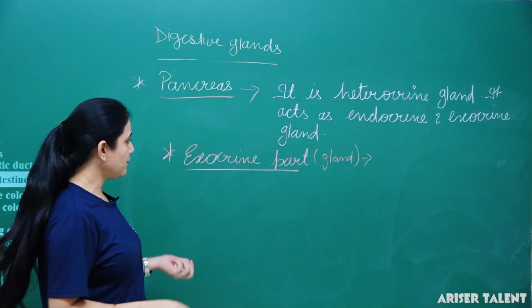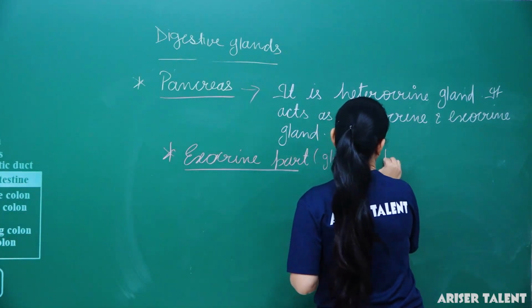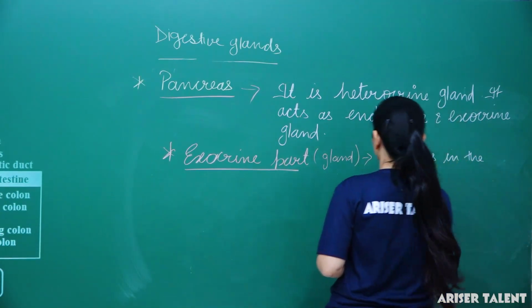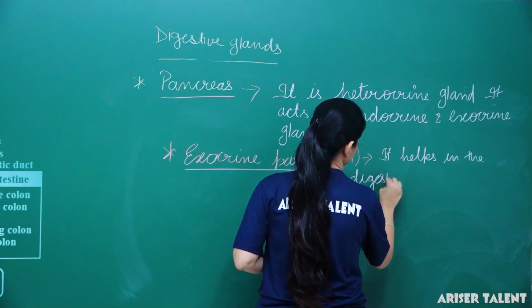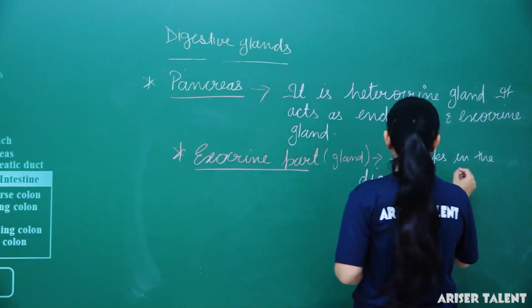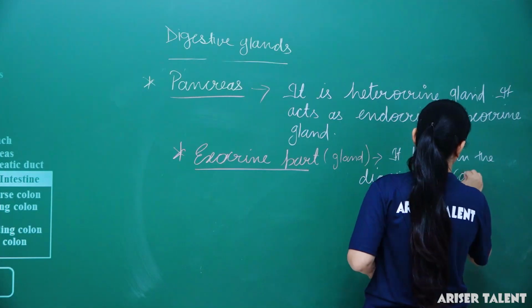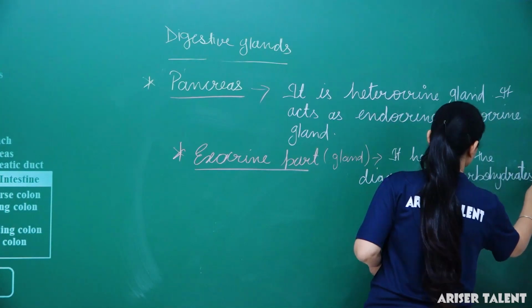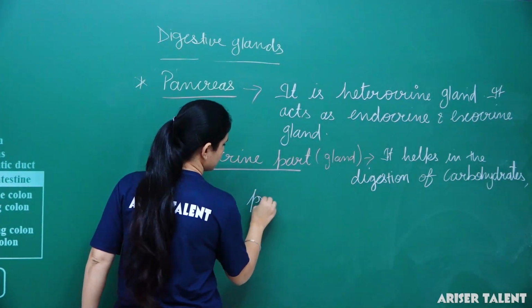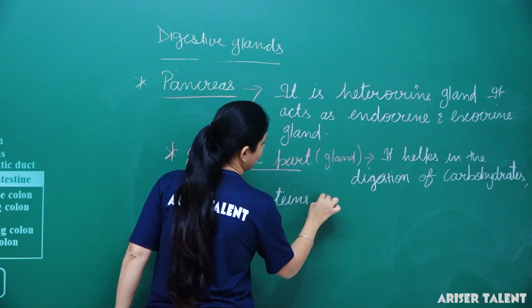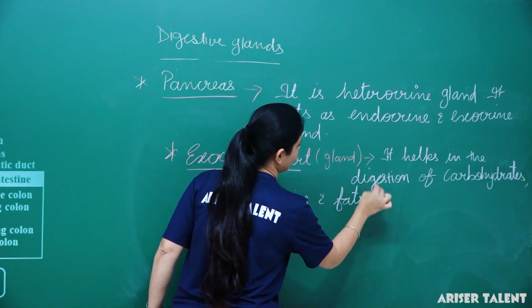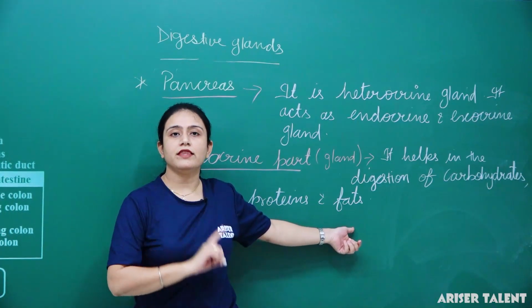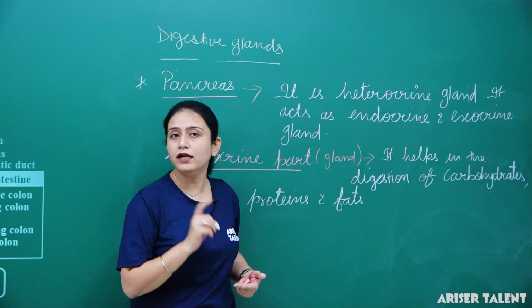So the exocrine part of this pancreas helps in the digestion of carbohydrates, proteins and fats. Okay, clear?